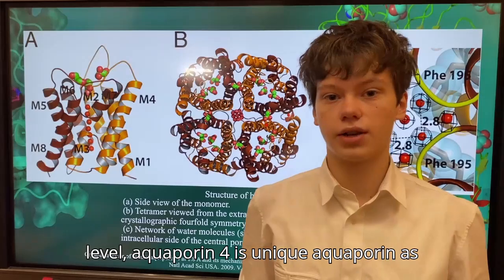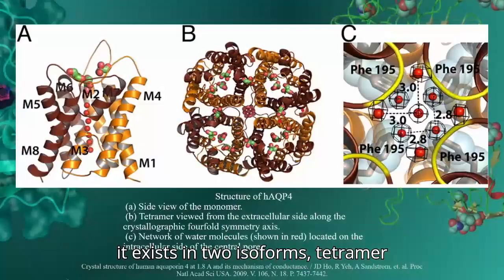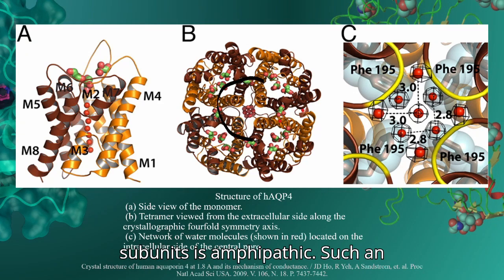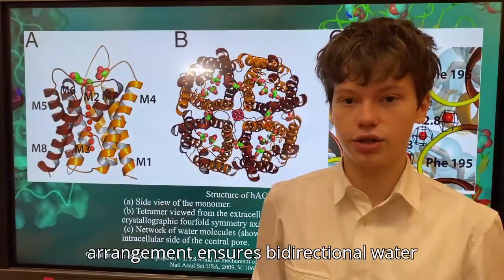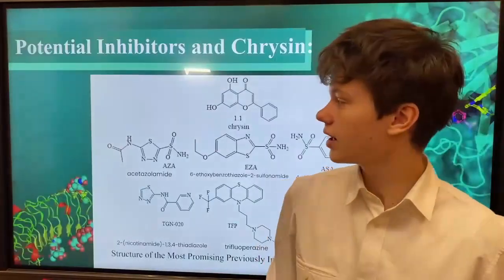At the structural level, aquaporin 4 is a unique aquaporin as it exists in 2 isoforms. It is a tetramer composed of 4 identical subunits. The central pore formed between these subunits is amphipathic. Such an arrangement ensures bidirectional water conductivity across the membrane.